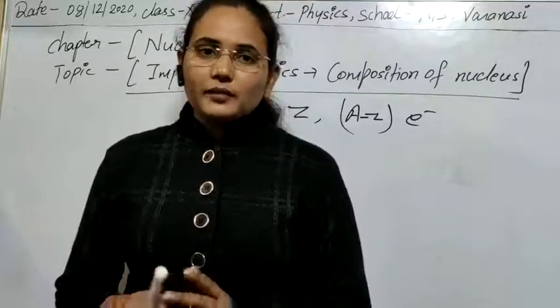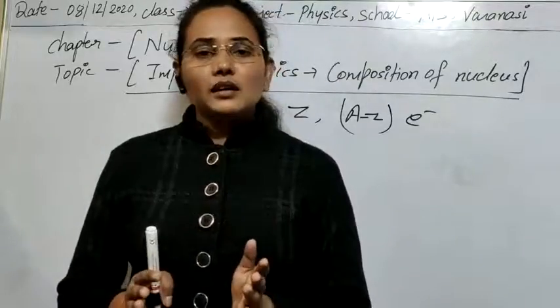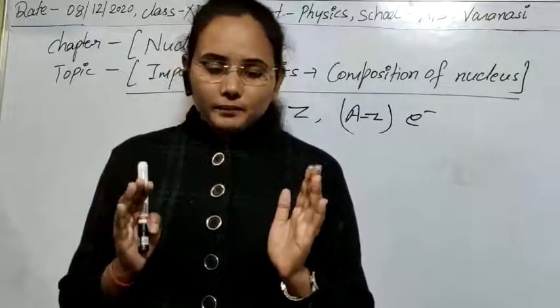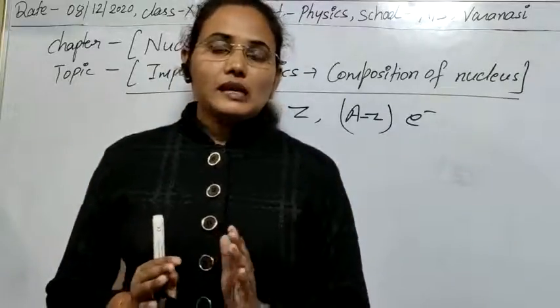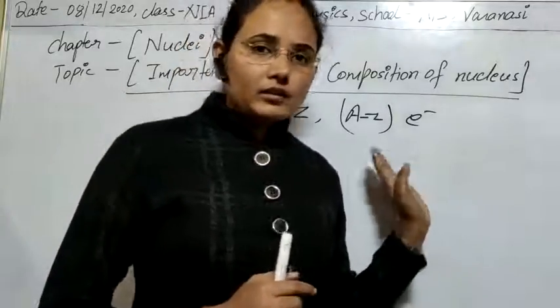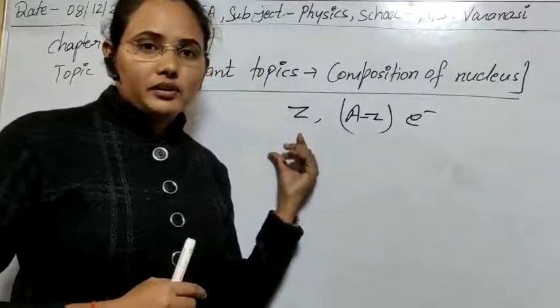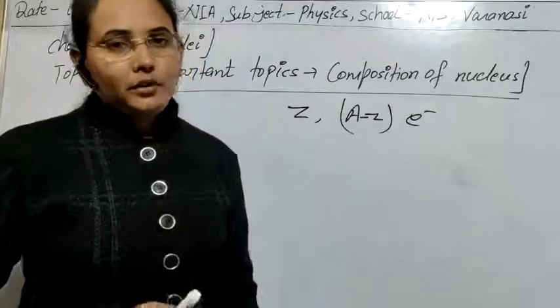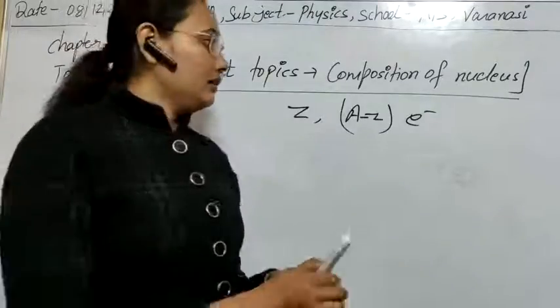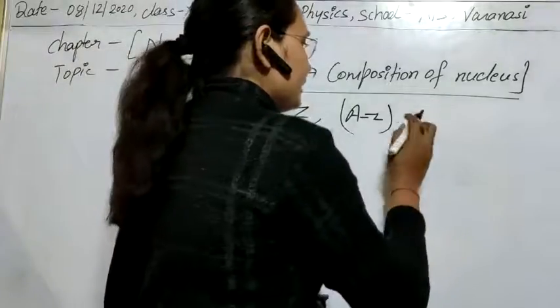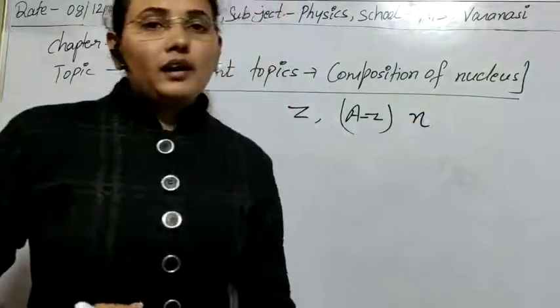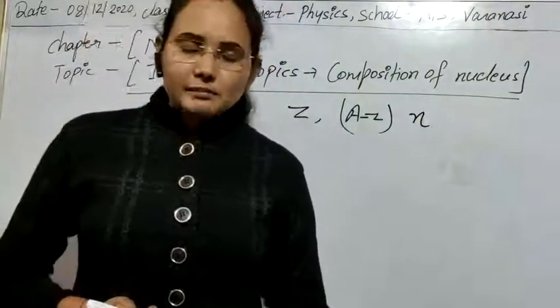For this reason it was totally accepted. The neutron-proton hypothesis says that in the nucleus there are Z protons and A minus Z neutrons, and this hypothesis has now been totally accepted.